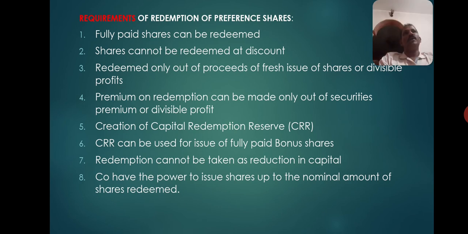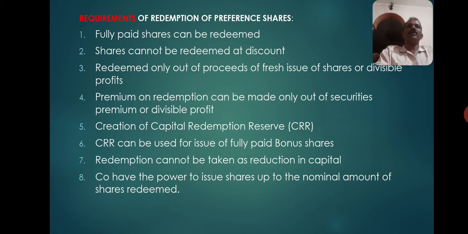Third condition: redemption of preference shares can be made either out of the proceeds of a fresh issue or out of divisible profit. We shall discuss the meaning of proceeds of fresh issue and divisible profit afterwards. Divisible profit means profit otherwise available for distribution of dividend, a revenue reserve belonging to shareholders.